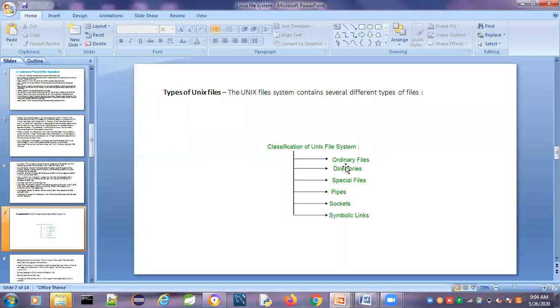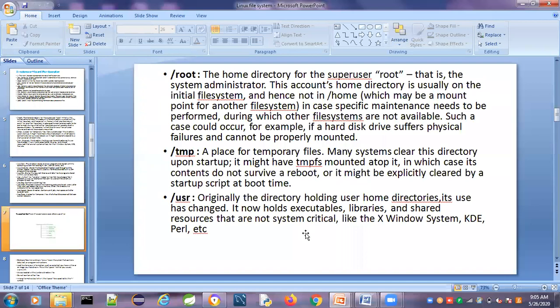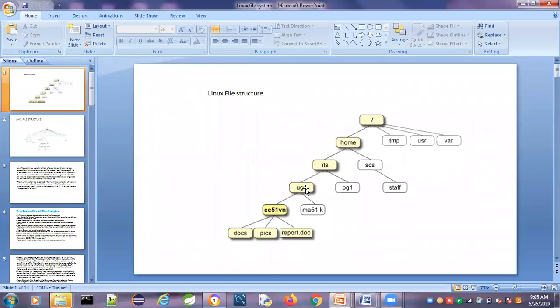So coming to the directory. A directory contains directories as well as files, which contains subdirectories as well as files. Under the subdirectories, again subdirectories may be there, n number of subdirectories, and finally files will be there. If you want to go to the last directory, you have to go to the actual path where it is present, like this path. Suppose we are working on the report doc file, which is present under this directory. This is a subdirectory of UG1, which is a subdirectory of ITS, which is a subdirectory of home, which is a subdirectory of the root directory.